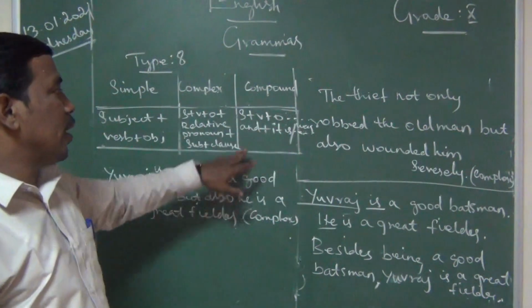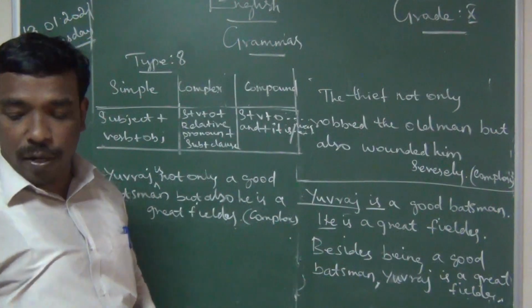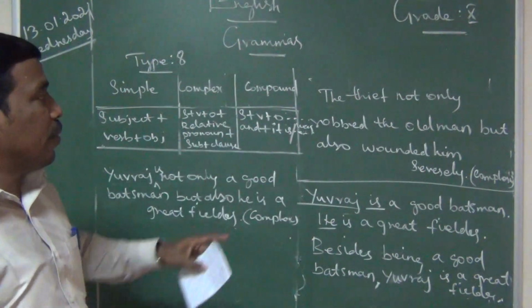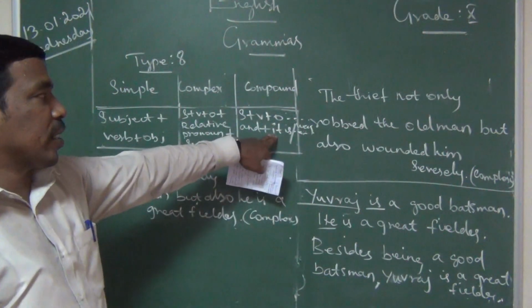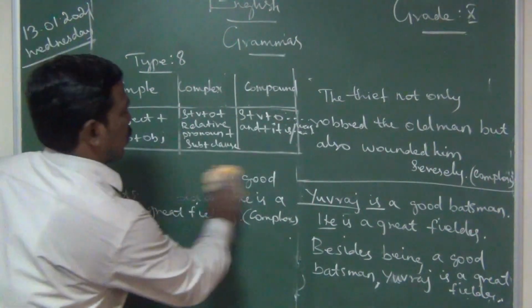If you use a relative pronoun, it becomes a subordinate clause. For compound, subject, verb plus object, and plus it is or it was. According to the verb it will come: if it is present tense, is; if past tense, was will come. Write fast.